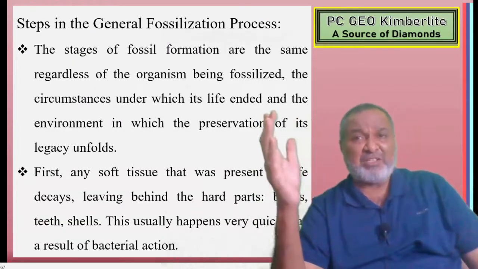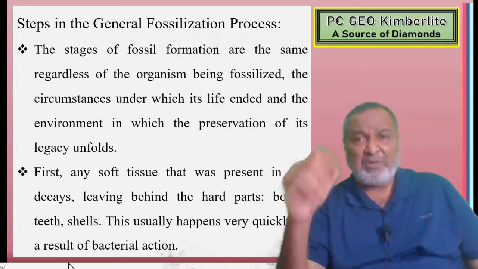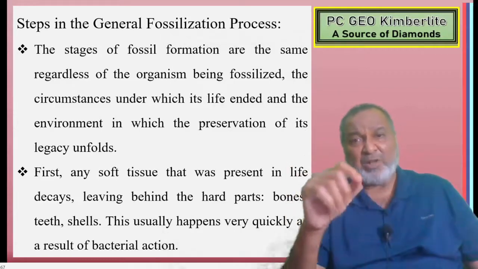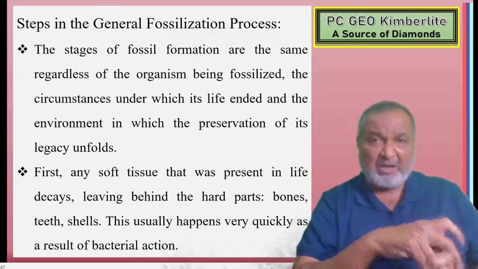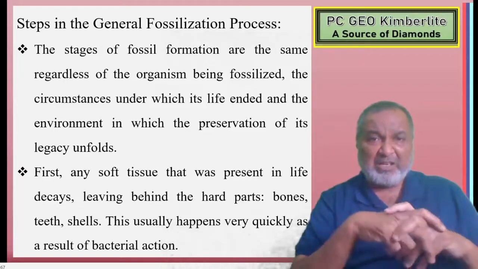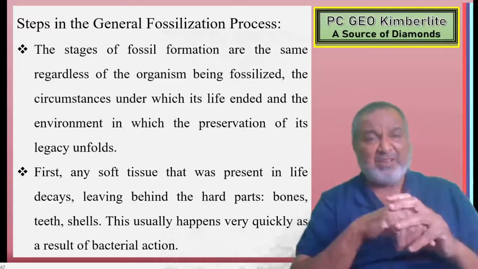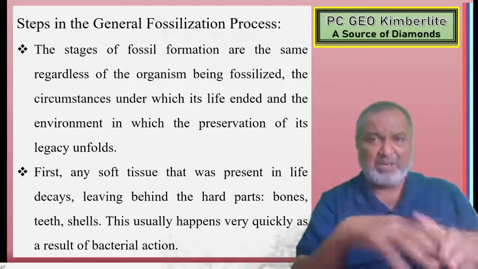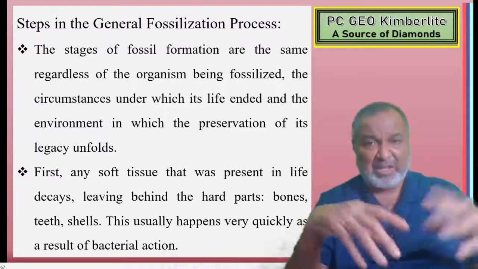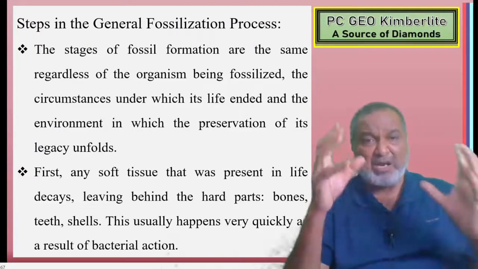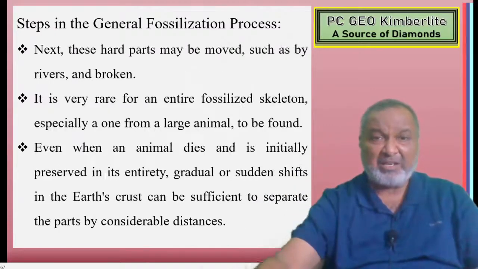Steps in the general fossilization process. How the fossilization has taken place stepwise. The stages of fossil formation are the same regardless of the organism being fossilized, the circumstances under which life ended, and the environment in which the preservation of its legacy unfolds. First, any soft tissue that was present in life will decay, because once it has been deposited, bacteria come out and the soft fleshy material is decomposed first, leaving behind the hard parts: bones, teeth, shells. This usually happens very quickly as a result of bacterial action.